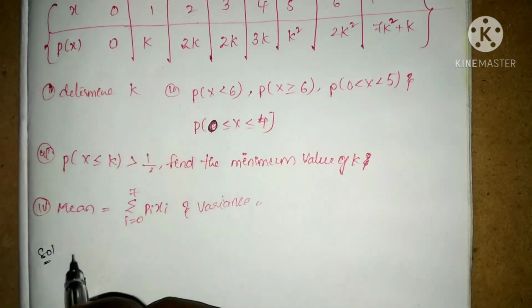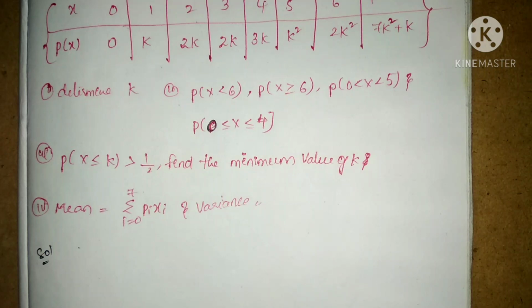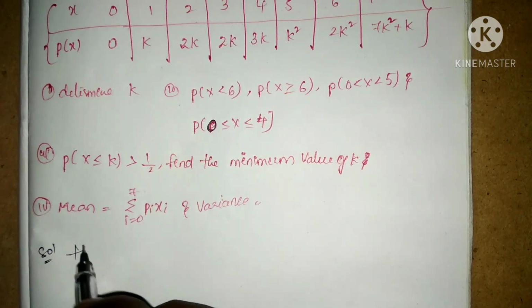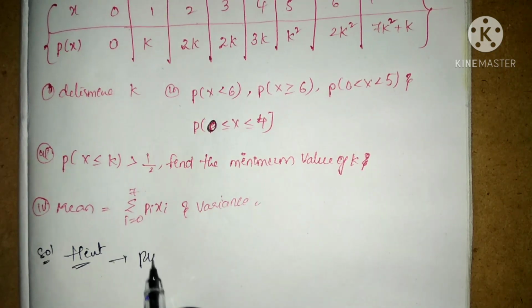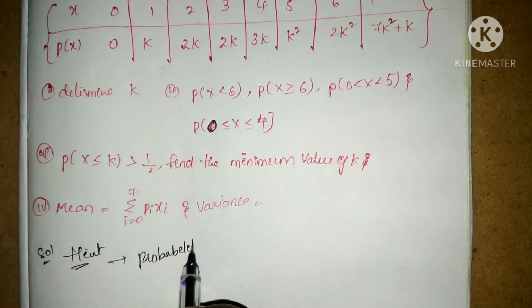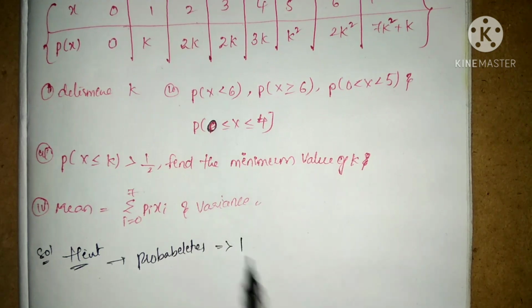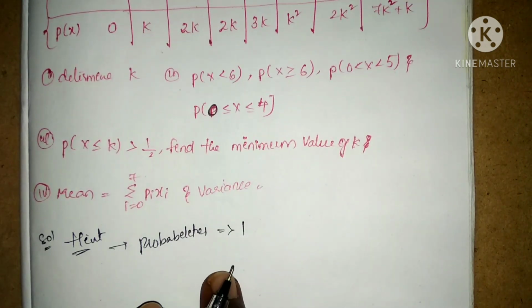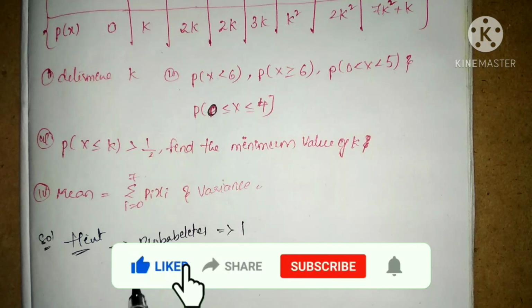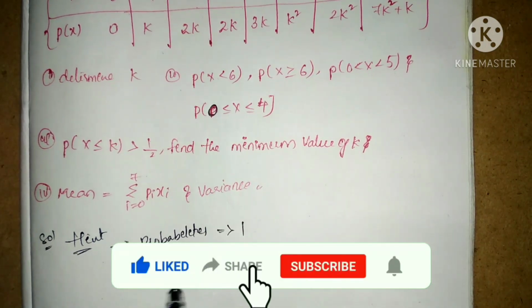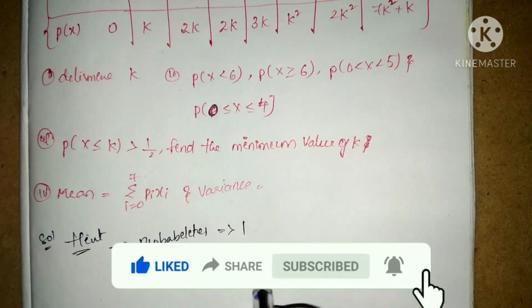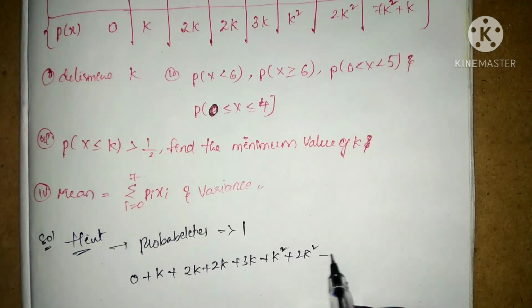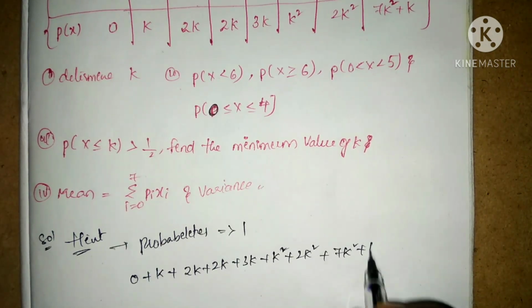Here, the solution. Here we are having one hint: the sum of all probabilities is equal to 1. By this equation I am going to write all the probabilities such as 0, k, 2k and 2k plus 3k plus k square plus 2k square plus 7k square plus k.